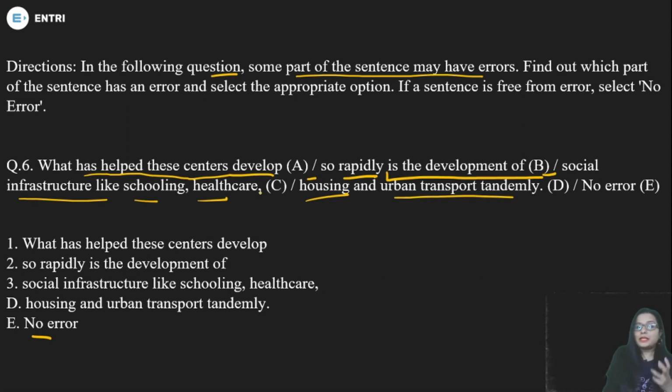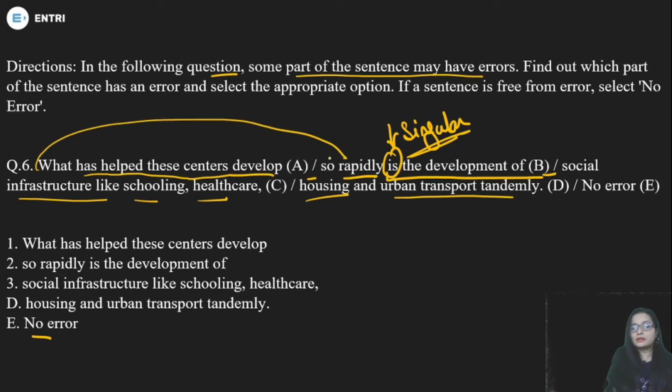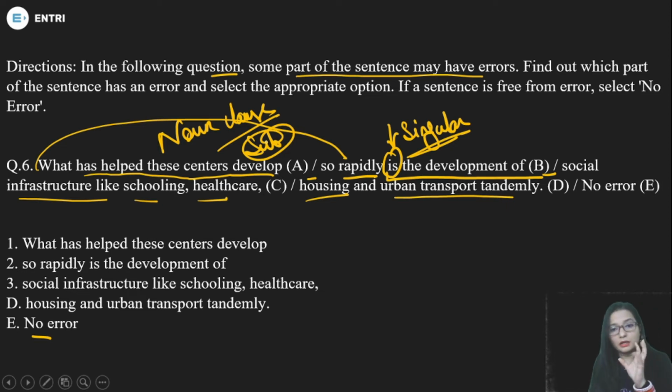So what has helped these centers develop perfectly fine so rapidly? Now "is" is used because we have a singular subject, so this is fine. "What has helped" is a noun clause. If you do not know about it, I'll give you a separate video about this topic. This noun clause functions as the subject, and because it is singular we have to use a singular verb. So there is no error till now.